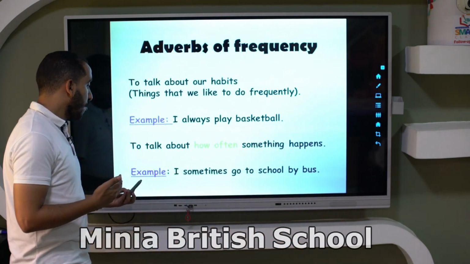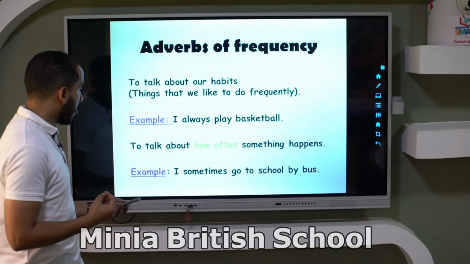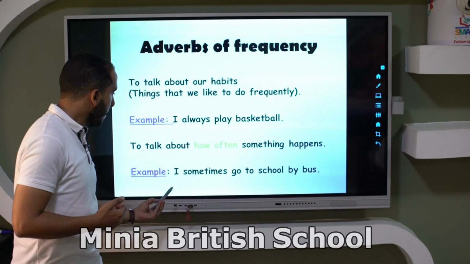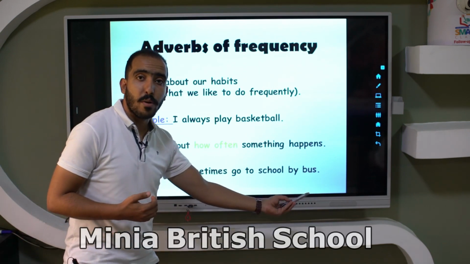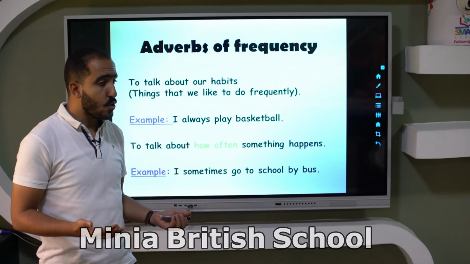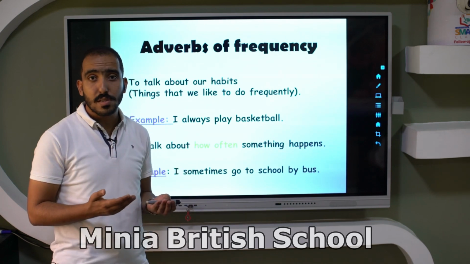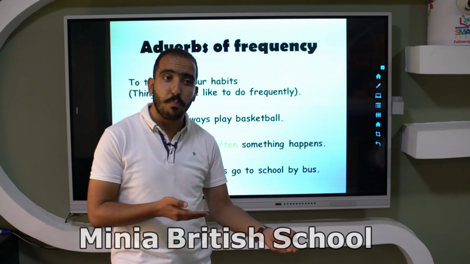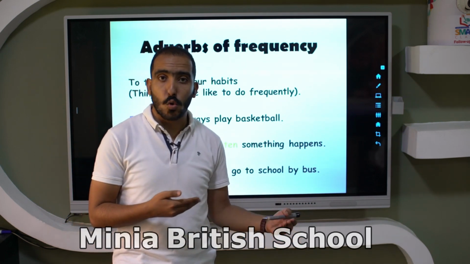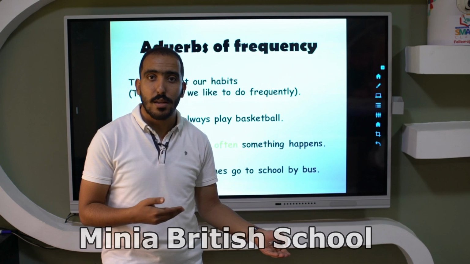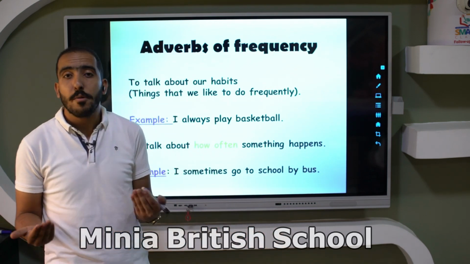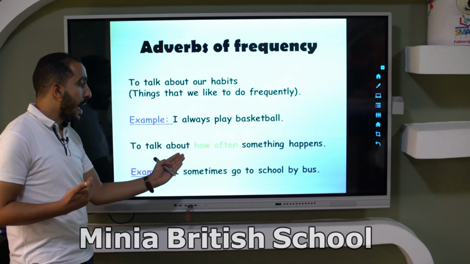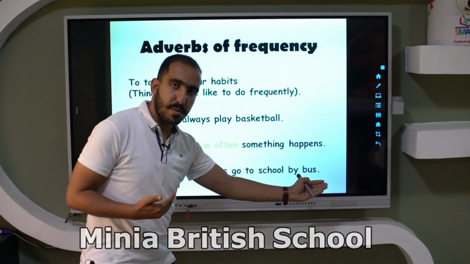Okay, so let's read this example together. I sometimes go to school by bus. This means that I don't always go to school by bus, but sometimes I can go by bus and sometimes I can go on foot, I can walk to school, and other times I can go by bike. Okay, so this is how to talk about how often something happens.